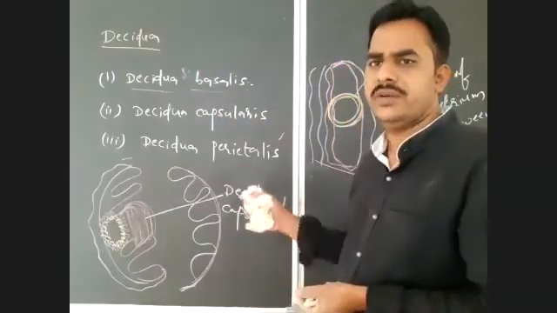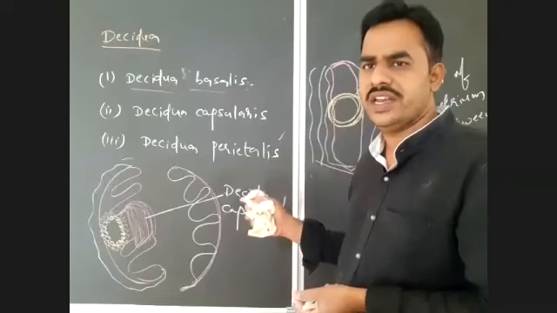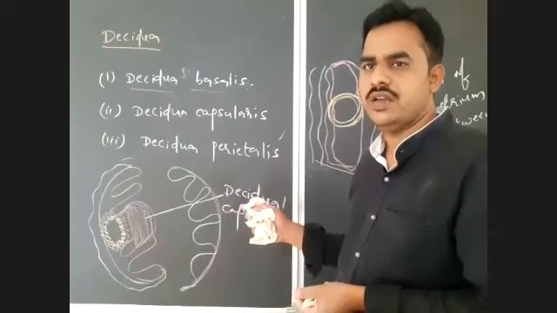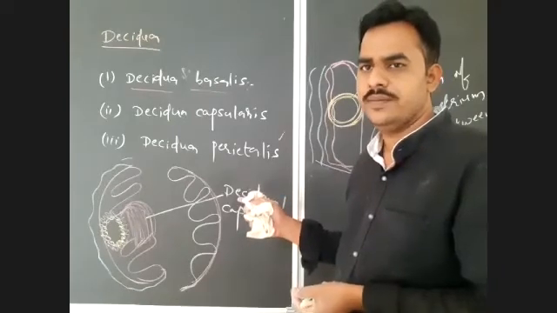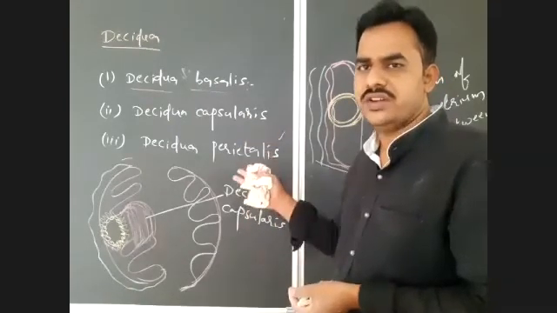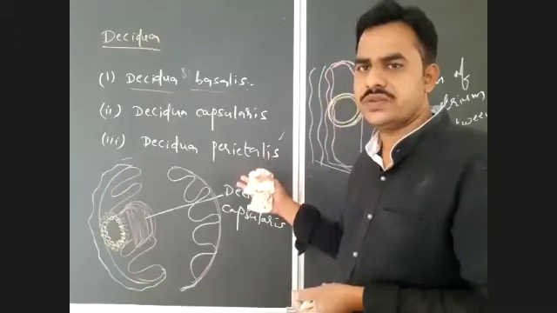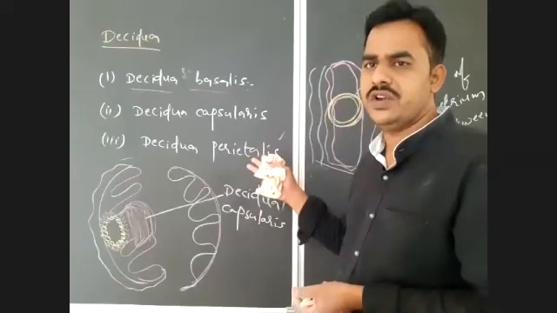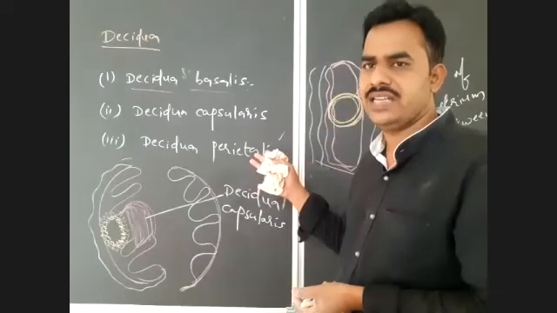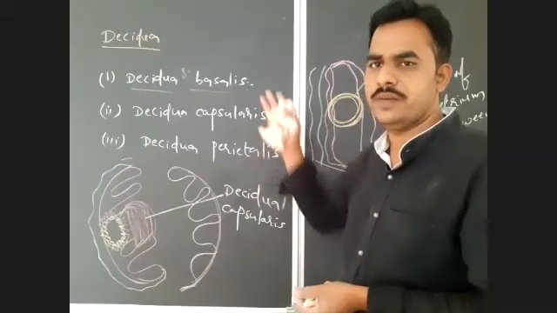Okay, in the endometrium of the uterus, there are some modifications that take place after implantation, which are known as the deciduae. In this, there are three regions: Decidua basalis, Decidua capsularis, and Decidua parietalis. From which part of the endometrium will the placenta develop? Decidua basalis.